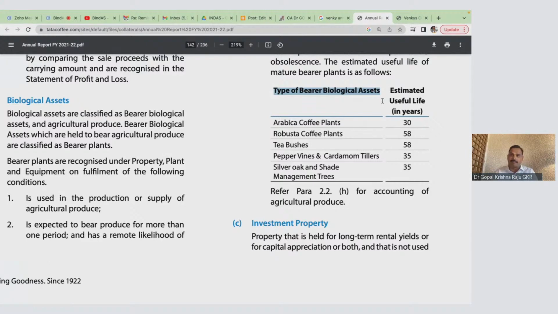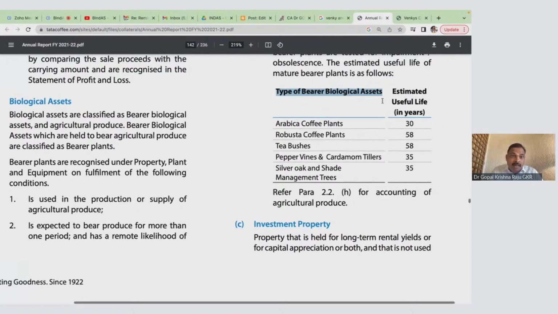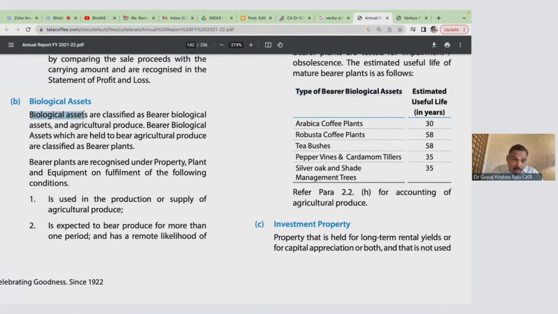And look at the estimated useful life. Coffee plant, Arabica is 30 years and Robusta is 58 years. Tea bush is 58 years, almost 60 years. So instead of calling it 60, they made it 58. They have a reason for it. And biological assets is what I'm going to discuss now. I will also bring to your attention one particular table, the property, plant and equipment table.